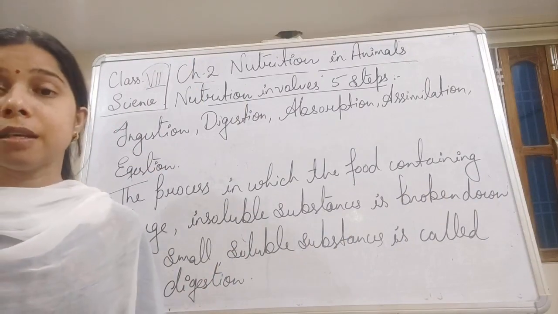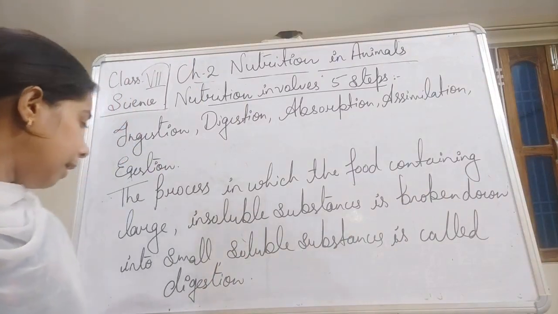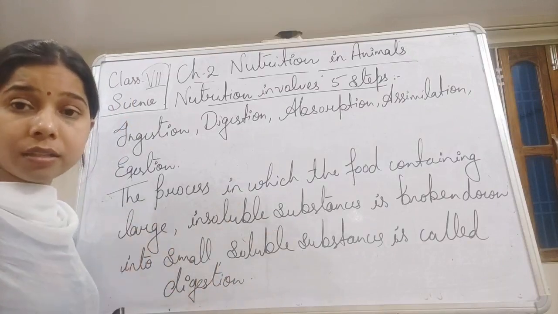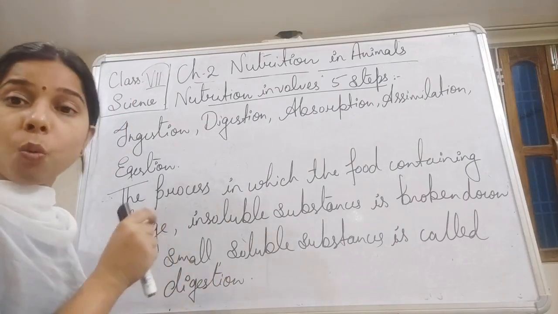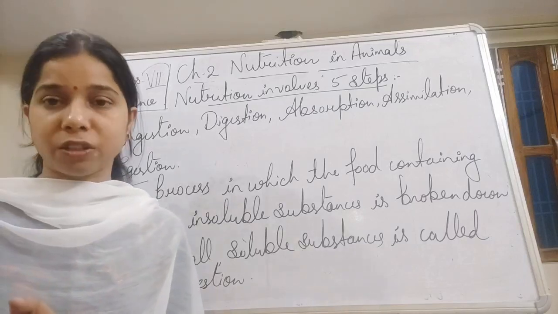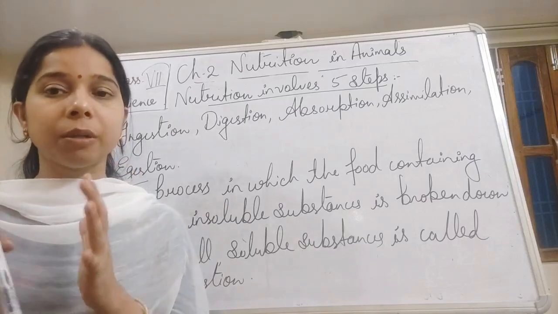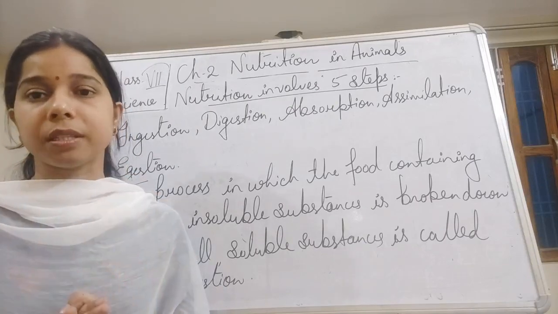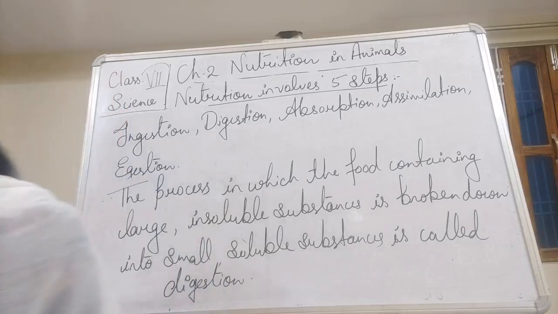So the process in which the food containing large insoluble substance is broken down into the small water soluble substance, that process is called the digestion. So large complex ones will be broken down into the smaller water soluble substance, that is called the digestion.